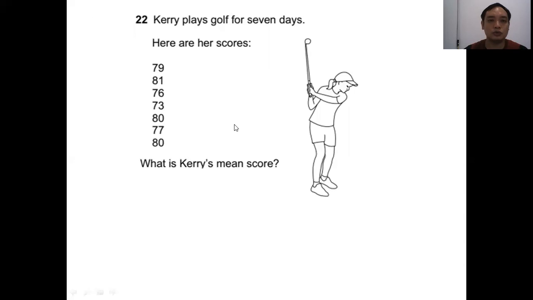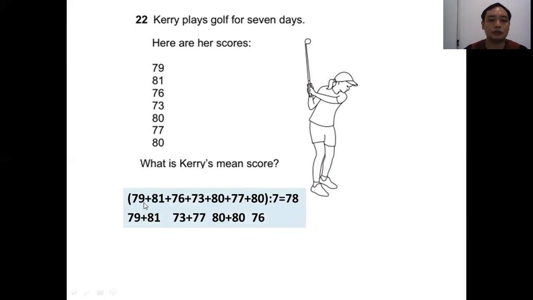Question 22. Terry plays golf for 7 days. Here are her scores: 79, 81, 76, 73, 80, 77, 80. What is Terry's mean score? Now, mean here means you have to add up all these numbers and divide by the number of times she played.